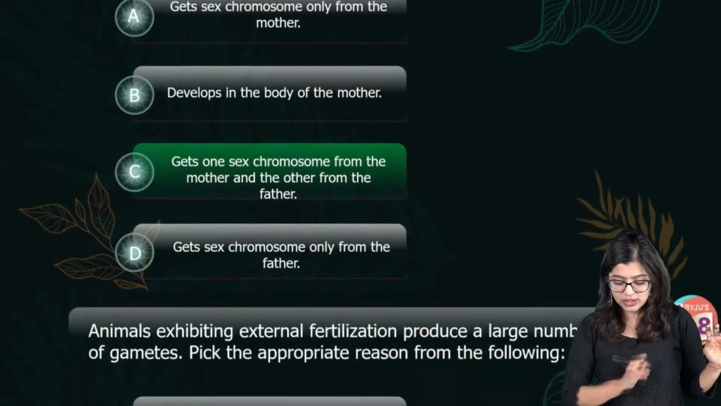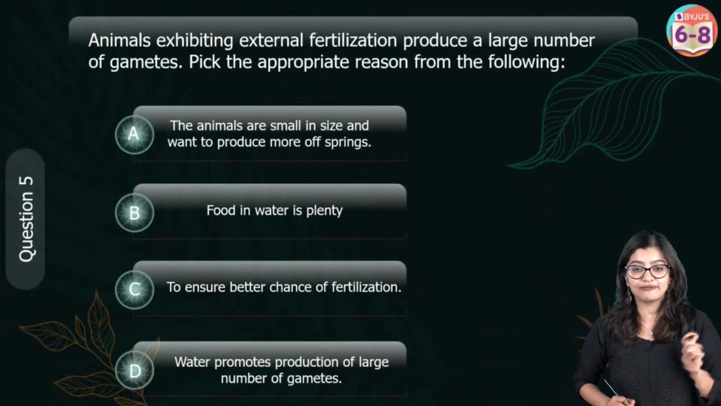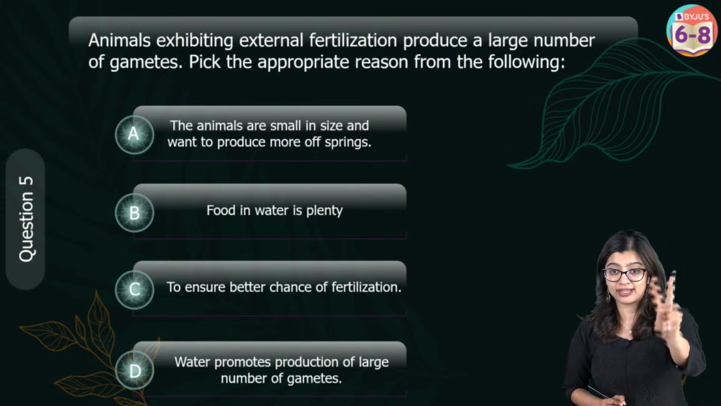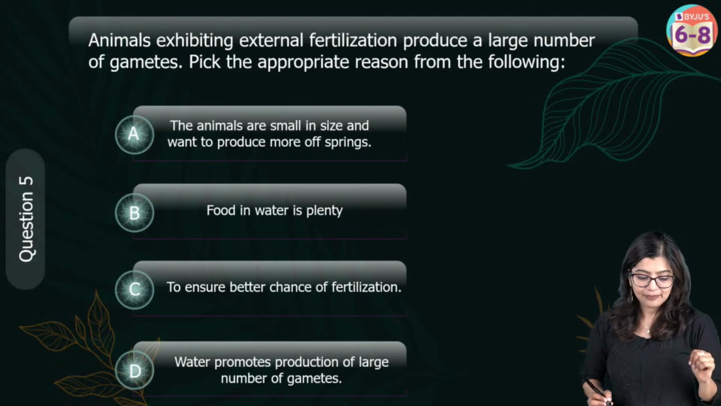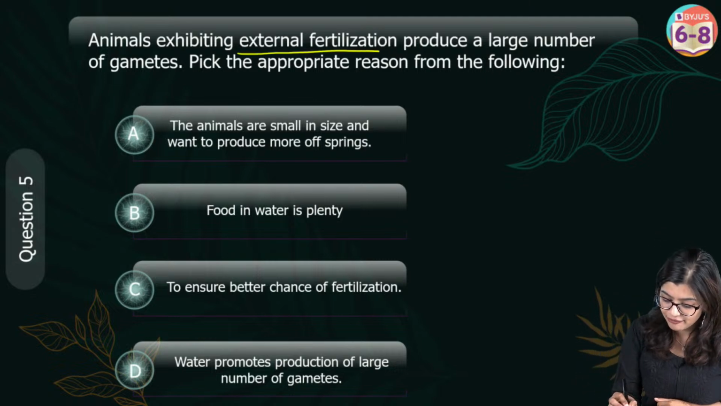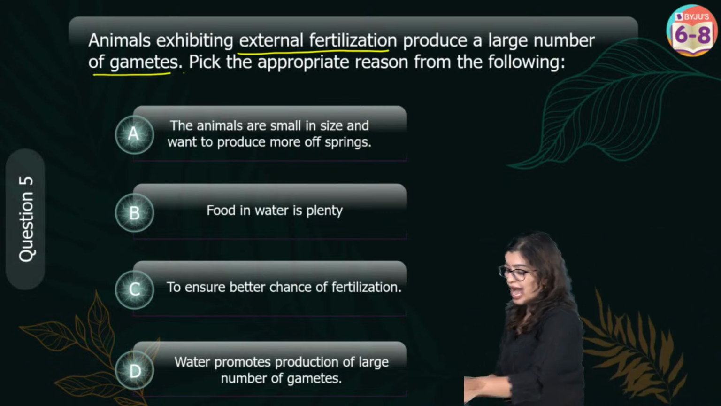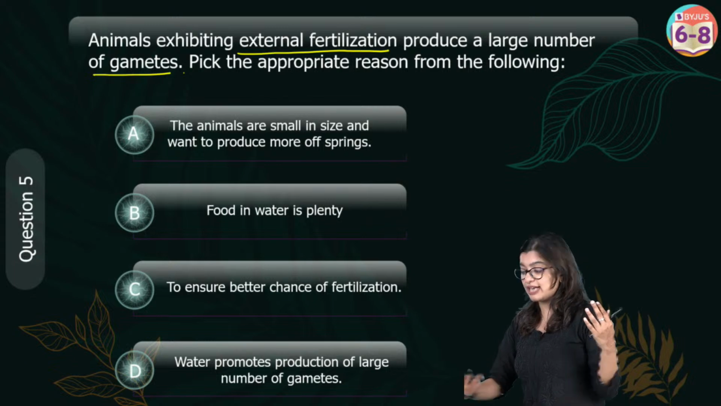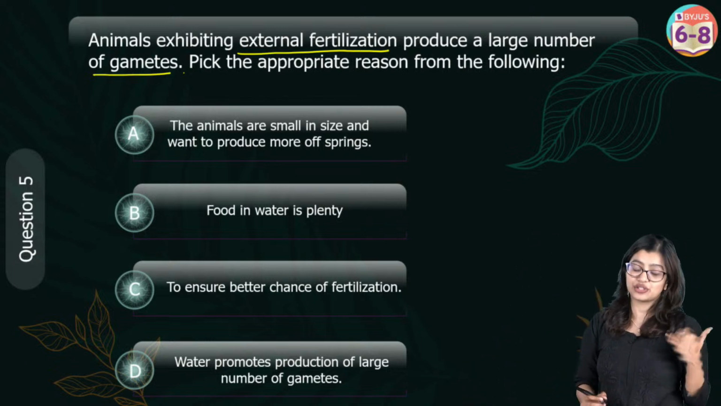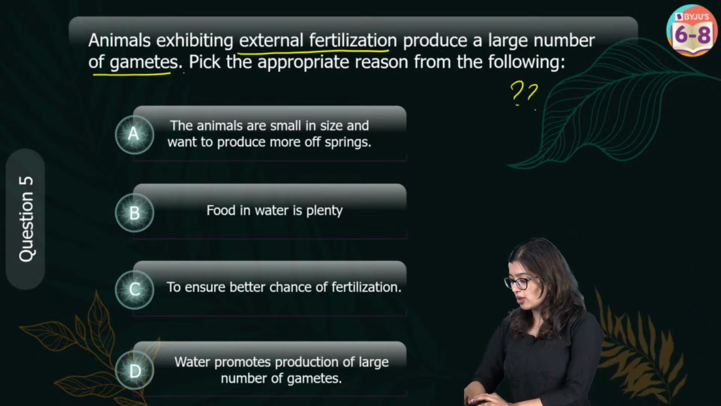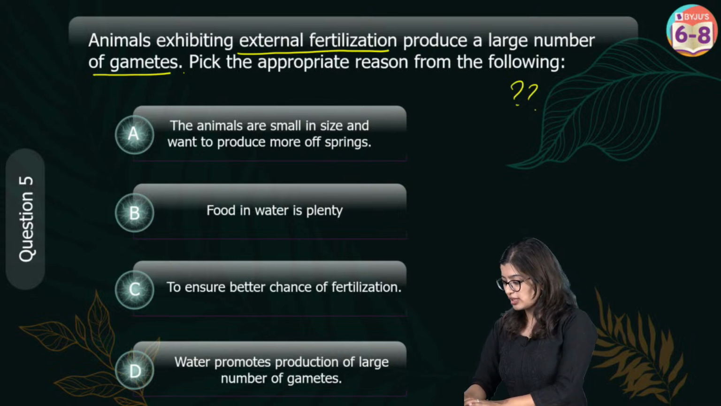Okay. Now, let's go on to the next one, which is question number 15. How many autosomes are there, Sanjay? 22 pairs or 44, right? Next up, animals exhibiting external fertilization produce a large number of gametes. So, animals that do external fertilization produce a large number of gametes. Why do they do this, right? So, I'm going to give you the polls, everybody, and you can give me the answer. So, jaldi say, let me give you the polls.